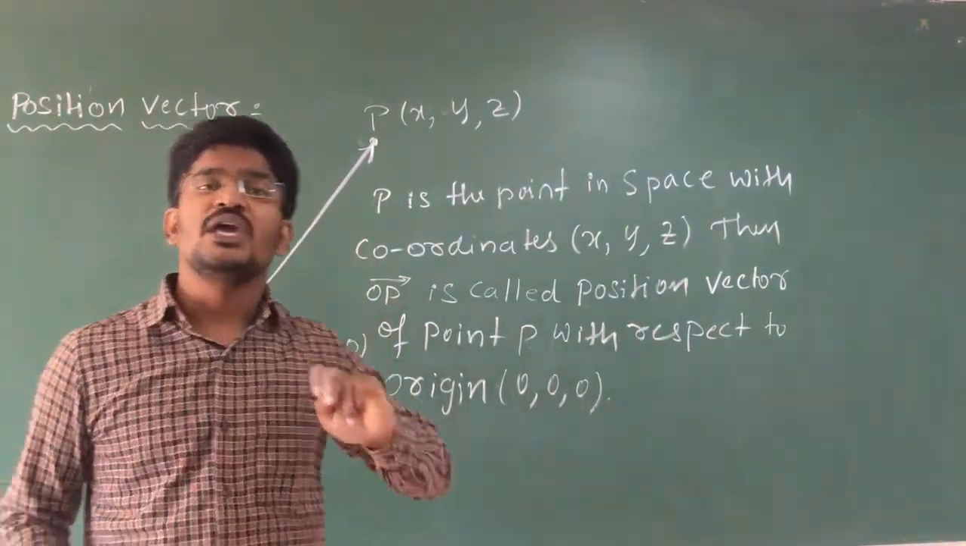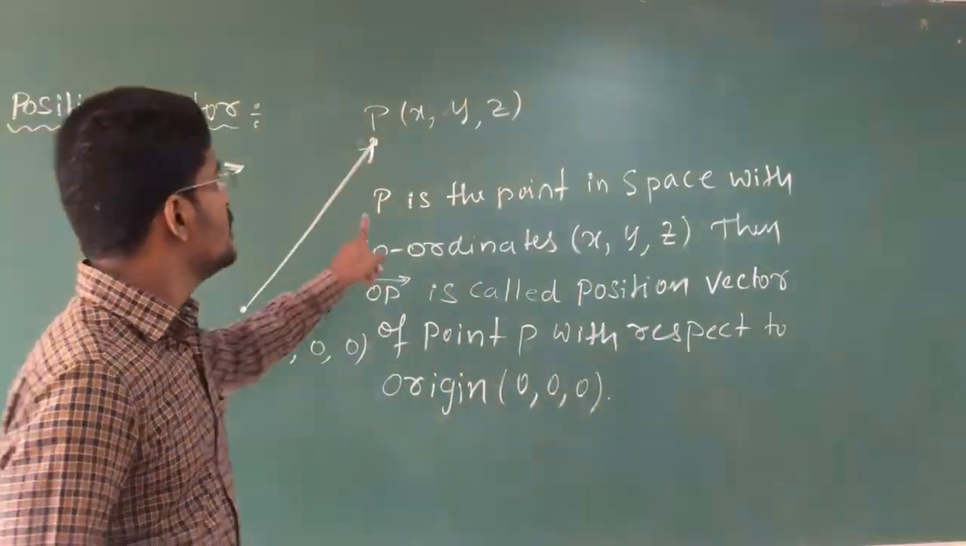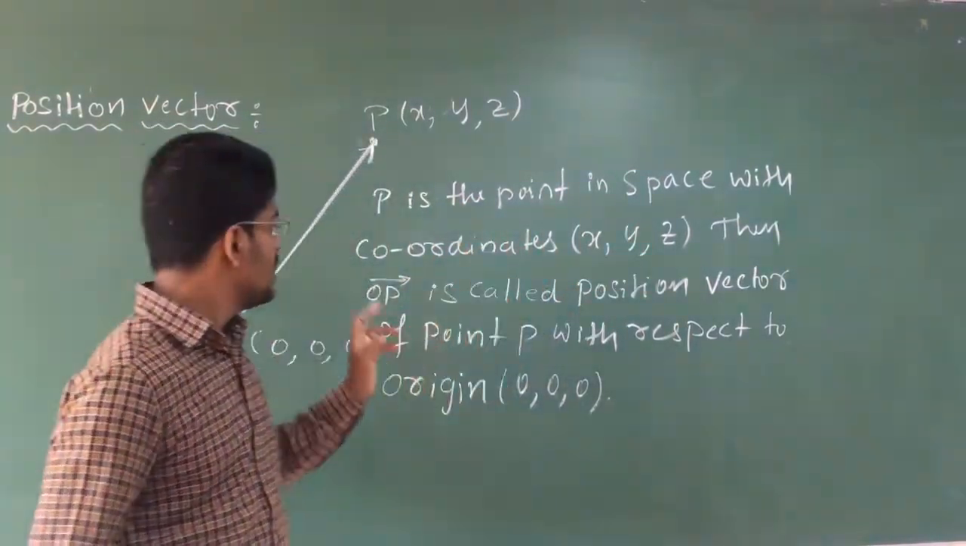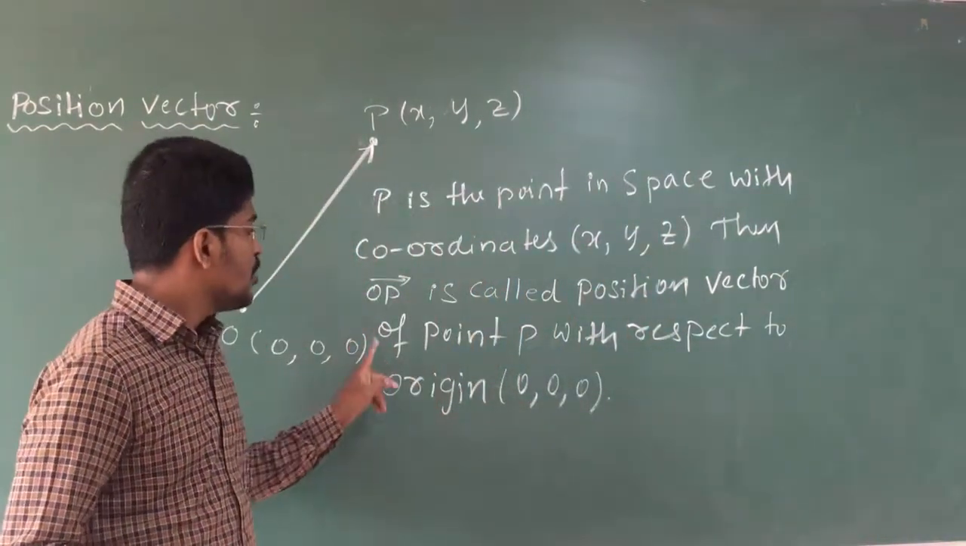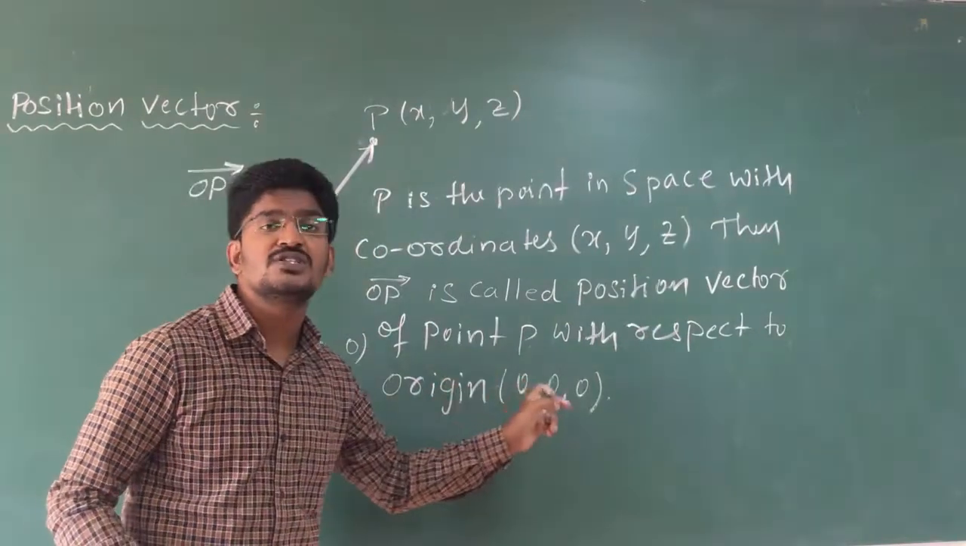That vector OP is called the position vector of point P. See here, P is a point in space with coordinates x, y, z. Then vector OP is called the position vector of point P with respect to the origin 0, 0, 0.